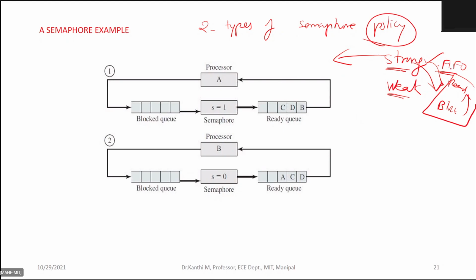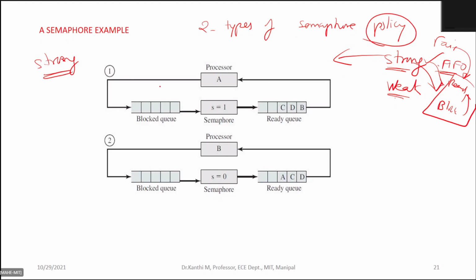In a strong policy, you have some fairness, in the sense that I know whichever was pushed in the block queue first, I should give a preference. That is a policy through which you make the process available in the ready list. That is strong. In weak, there's nothing specific. That is a weak semaphore policy. So let us see the example with the strong policy.